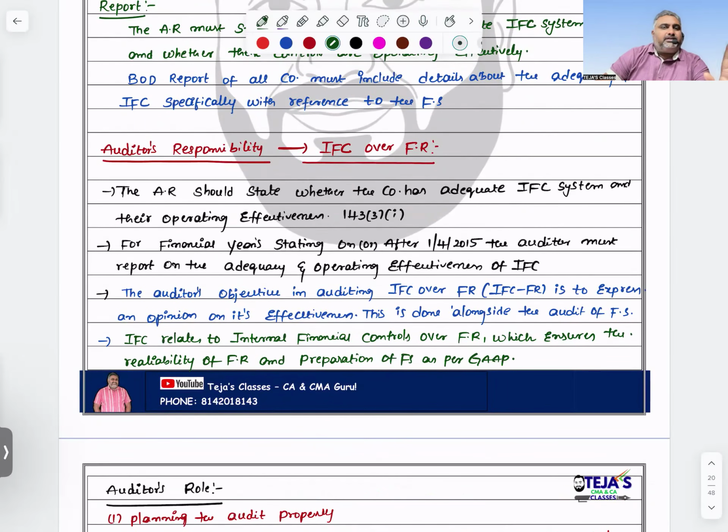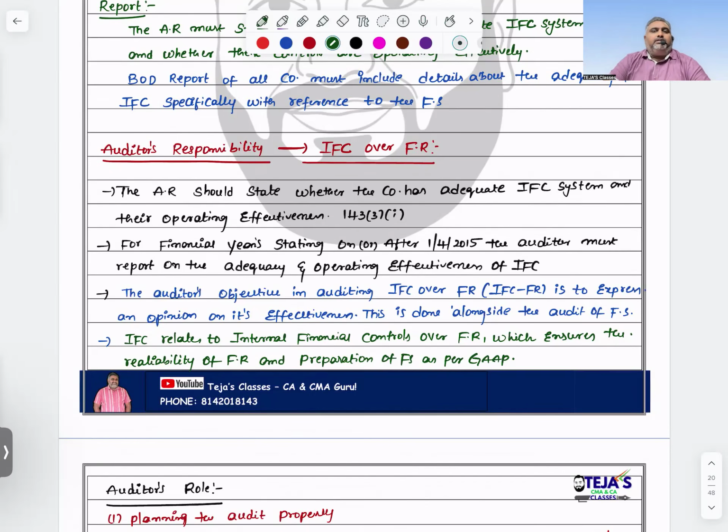The auditor report should state whether the company has an adequate IFC system and whether it is operating effectively or not. This point is coming into the picture on or after 1st April 2015 onwards: the auditor needs to comment upon the effectiveness and efficiency of the internal control system. Before that it was not there.